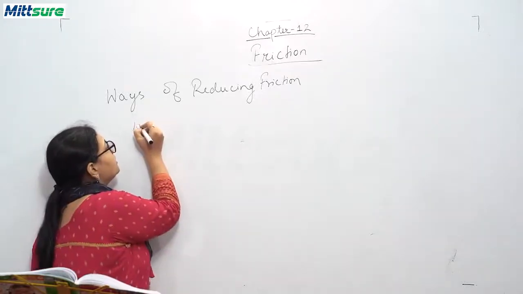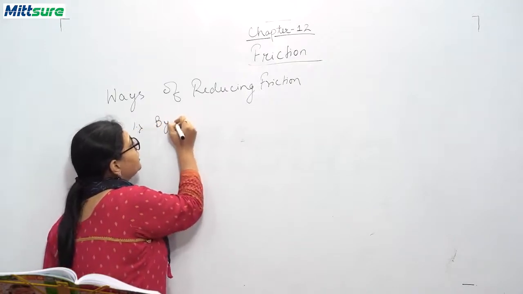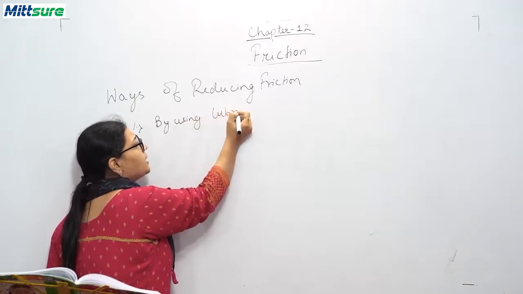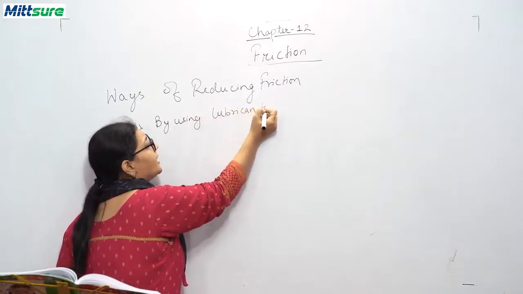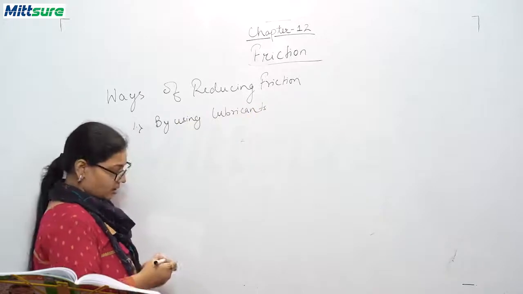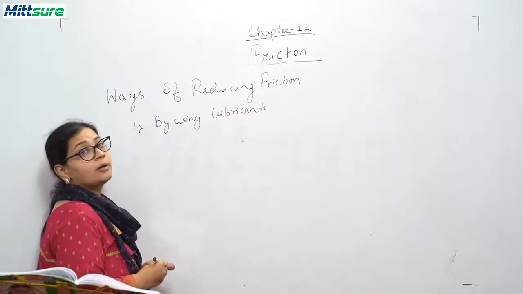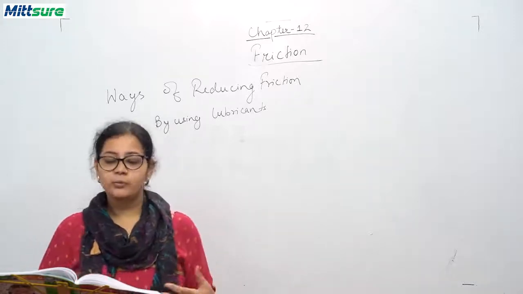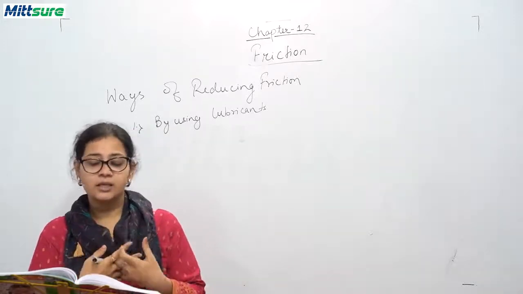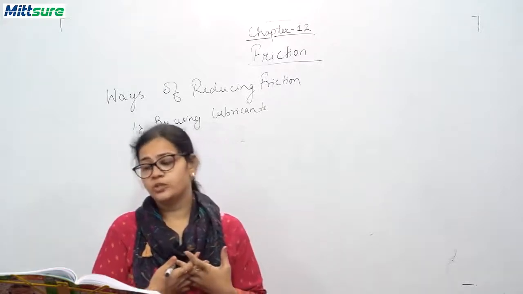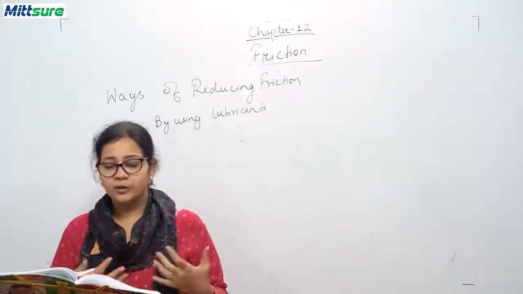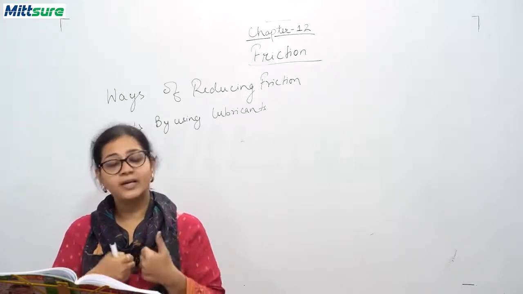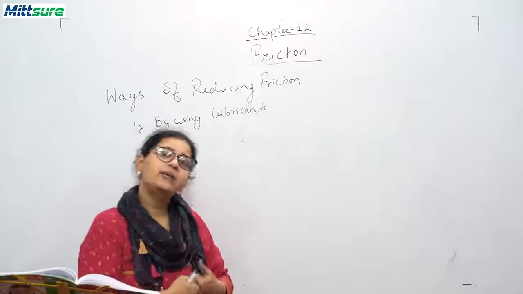First is by using lubricants. What are lubricants? Like oiling, and this is done in your machines. So this is to reduce friction. You know, lubricant is a substance which when applied between the two surfaces in contact reduces the force of friction between them. Okay, it separates these two surfaces in such a way that the interlocking of irregularities is greatly reduced,